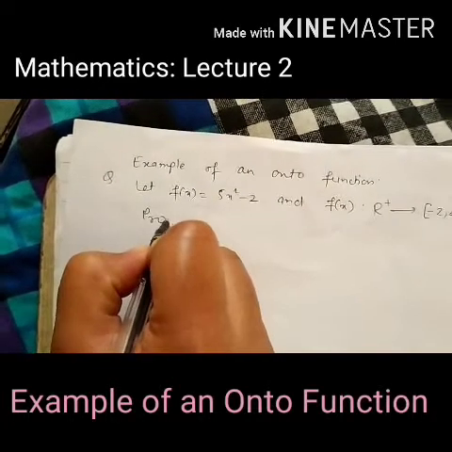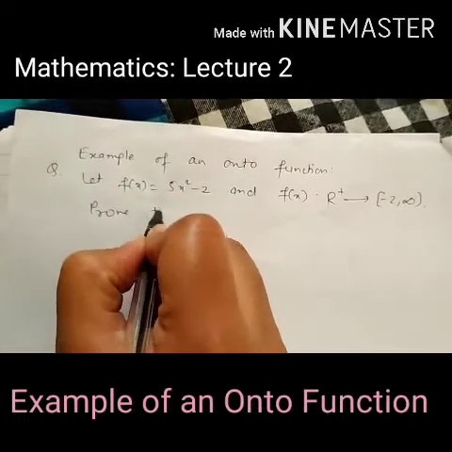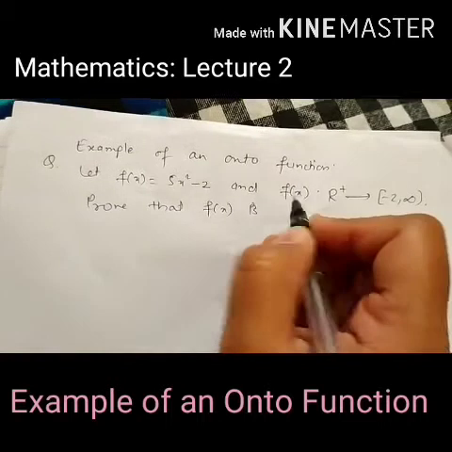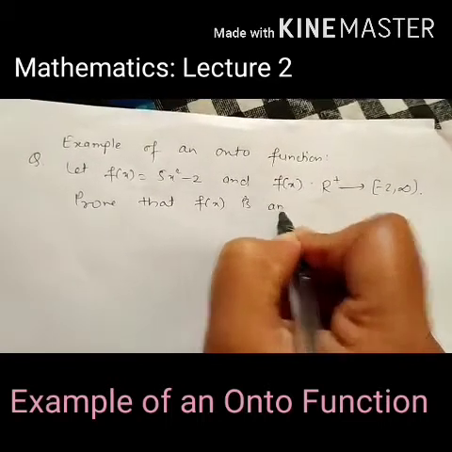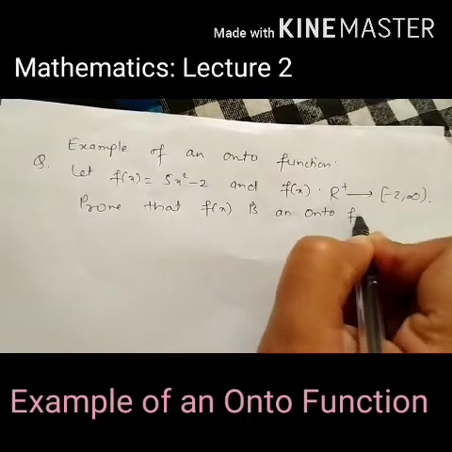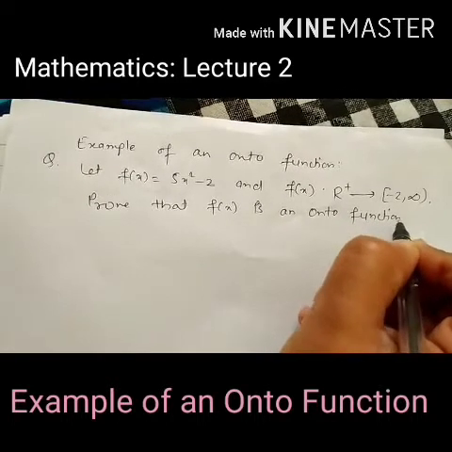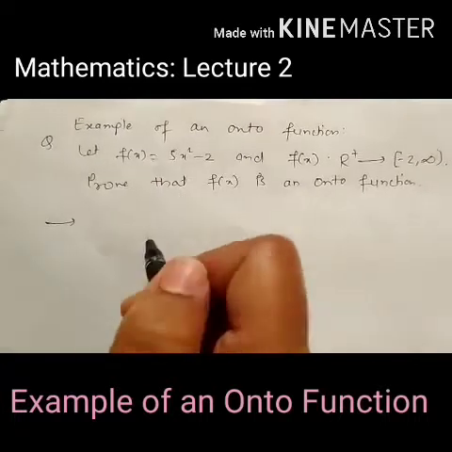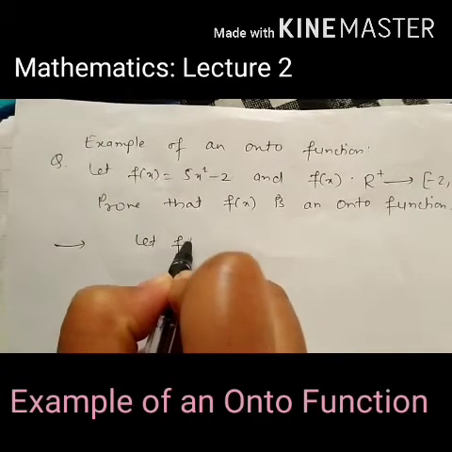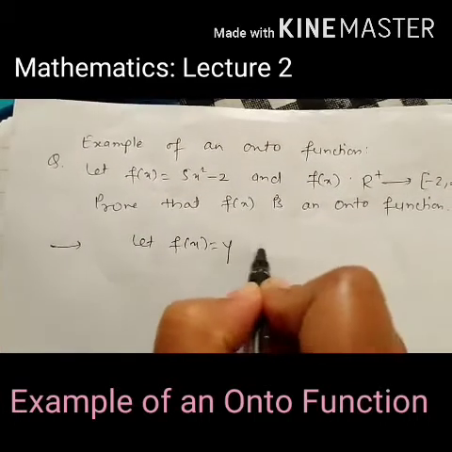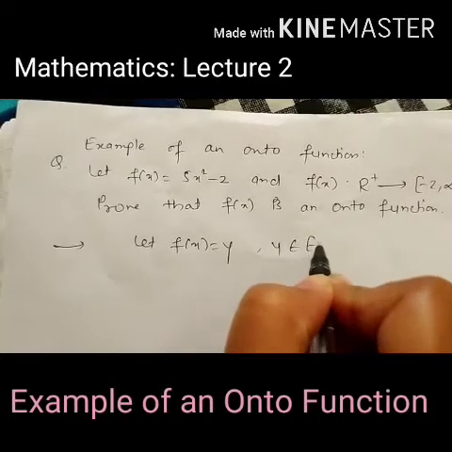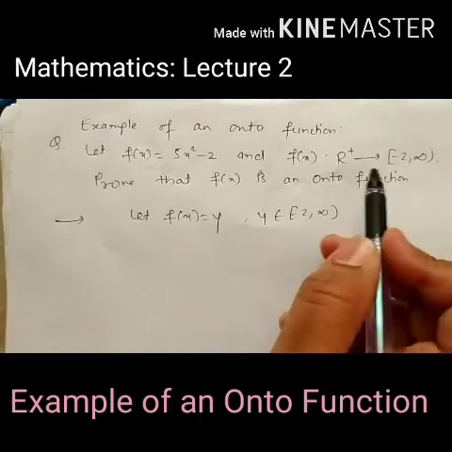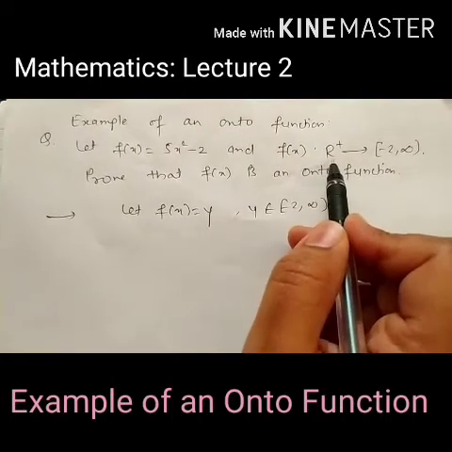Prove that f(x) is an onto function. So what we will do, we will consider one element from the codomain set. Let f(x) equal to y, where y belongs to minus 2 to infinity, because y belongs to the codomain set. And what is the domain set? Set of positive reals. Okay.